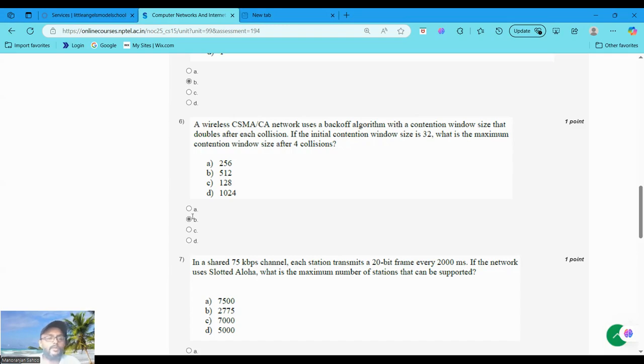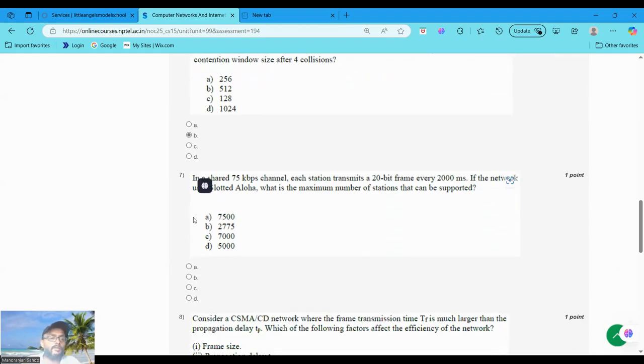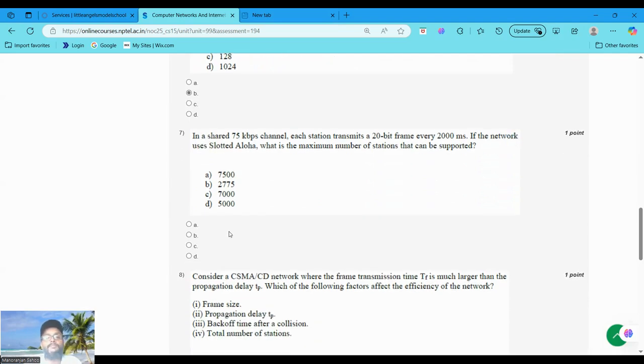Now moving to question number 7. In a shared 75 kbps channel, each station transmits 20 bit frames every 2000 milliseconds. If the network uses slotted Aloha, what is the maximum number of stations that can be supported? First, let's calculate how this maximum number of stations can be supported.